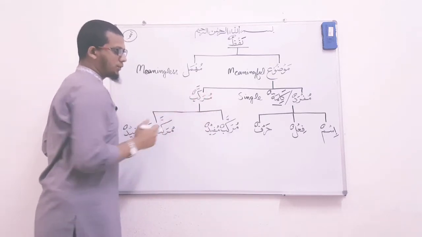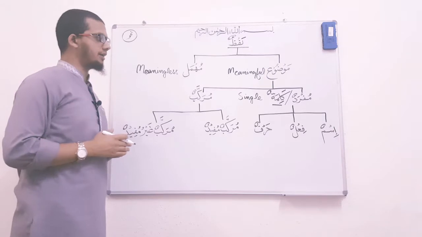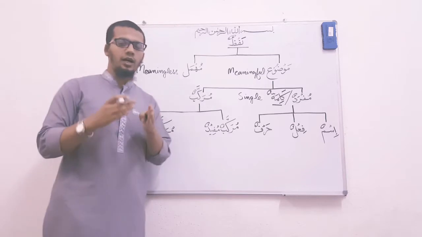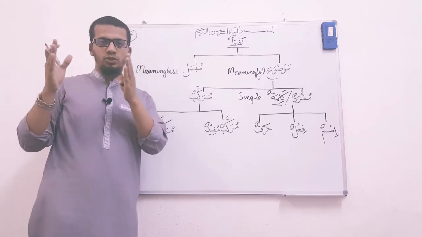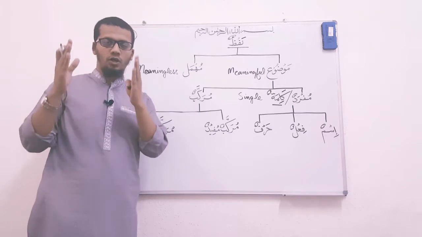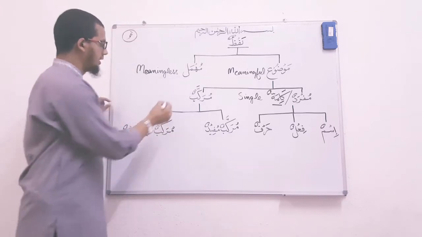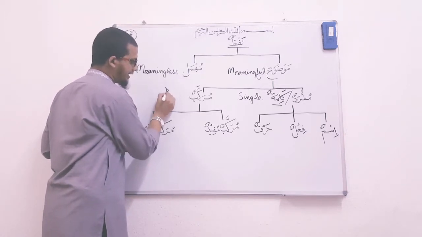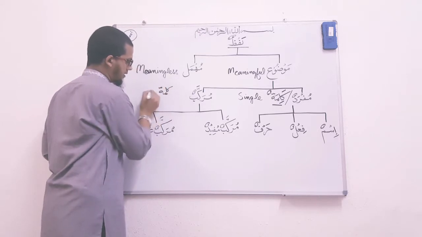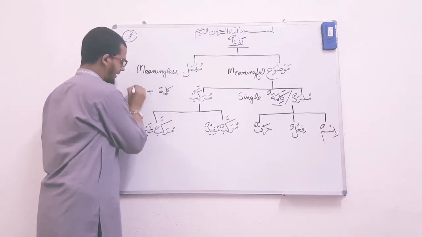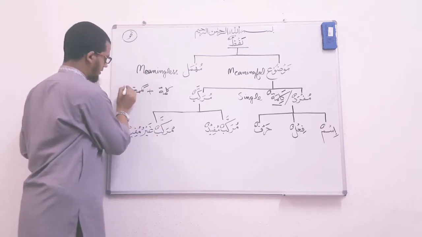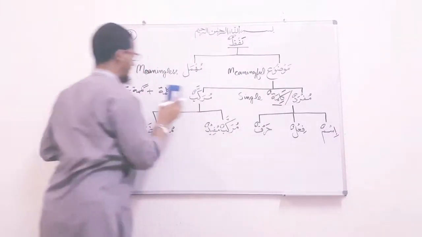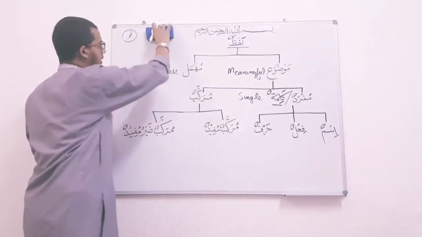Then the type number two for Mawzoo, for meaningful lafz, is Murakkab. Murakkab is a group of two Kalima or two Mufrad words. So Murakkab is a group of two Kalima. So we can say Kalima plus Kalima is equal to Murakkab. Fine. And then in English, for this we call compound.